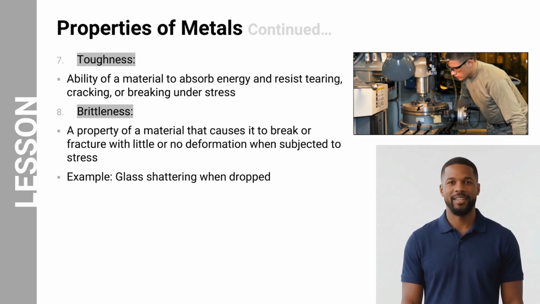Brittleness is essentially the opposite characteristic. A brittle material tends to fracture suddenly with little or no deformation when subjected to stress. A common example is glass, which shatters when dropped. In aircraft structures, brittle materials are generally undesirable because they can fail suddenly without warning.